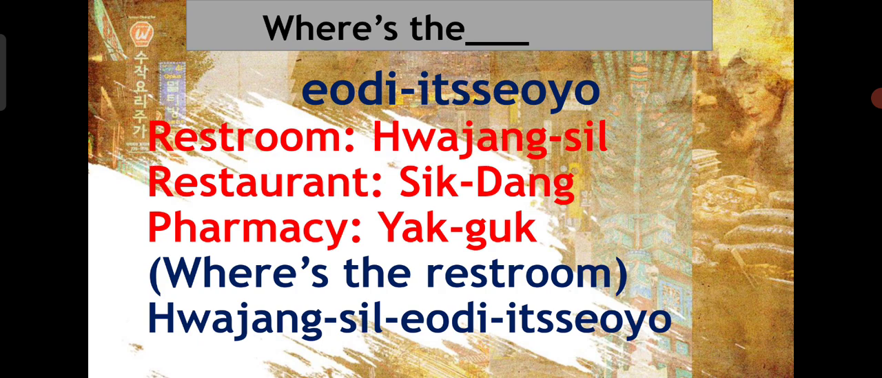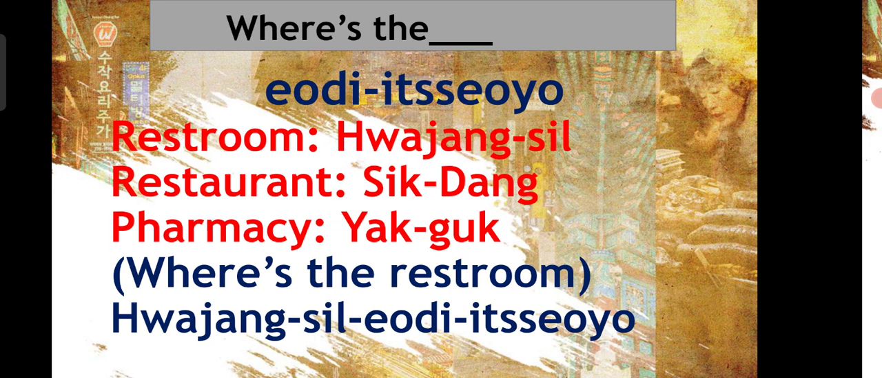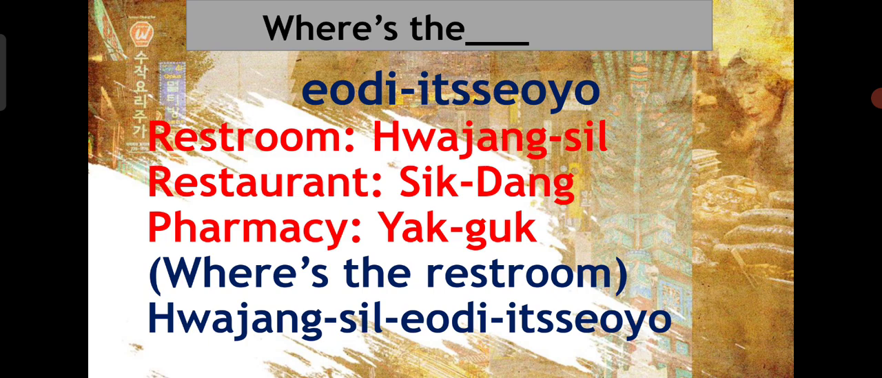Shil belongs to a particular room or place, and hwajang belongs to a place where we can rest, wash up and something like that. So it becomes 화장실.